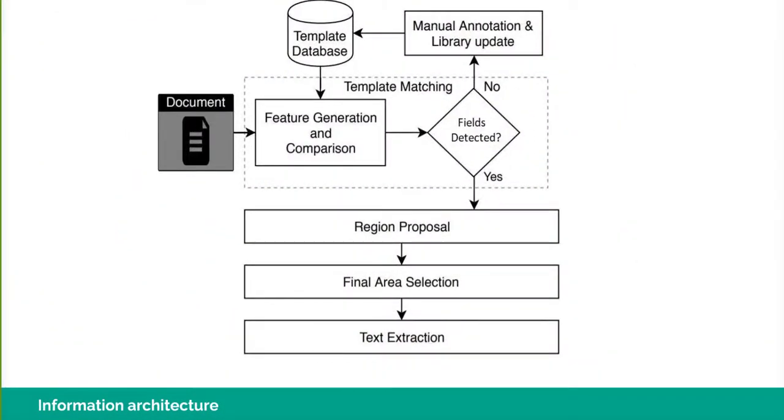Once we have a trained model, our document goes into feature generation and the deep learning testing model. If fields are detected, the model selects the region of interest, ROI, and on this ROI the final area is selected, and using the OCR the text is extracted.